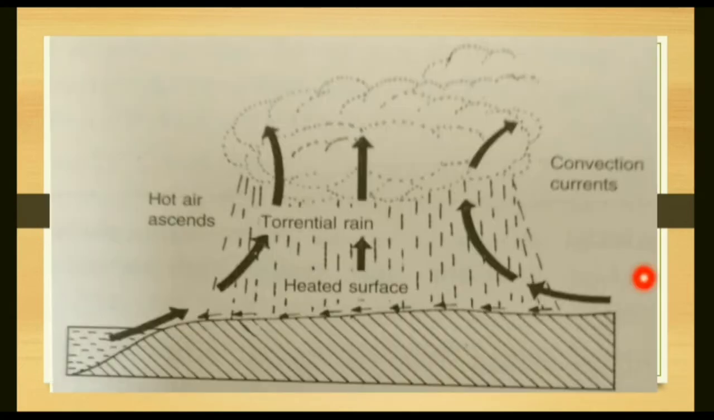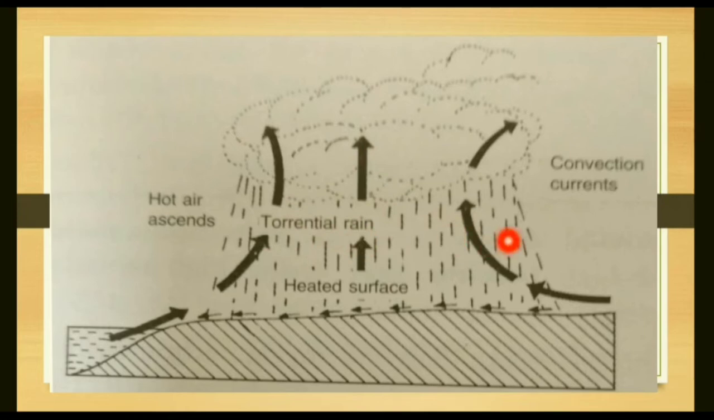Like you can see here, this is the land area and this is the water area. There is terrestrial radiation rising, and along with that water vapor also rises up. When it reaches the height, it forms a cloud and then results in torrential rainfall. Torrential rainfall is rainfall along with lightning and thunder.